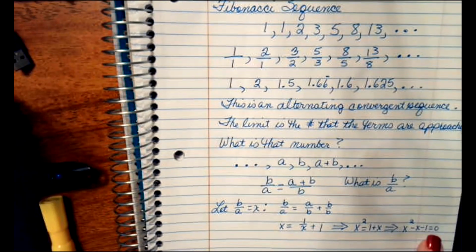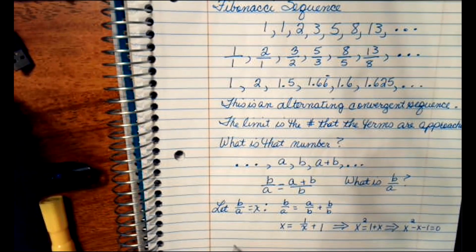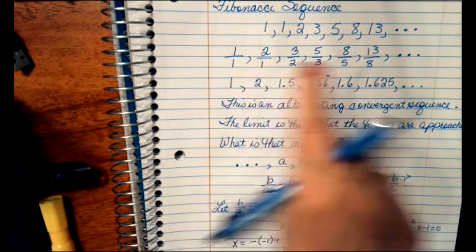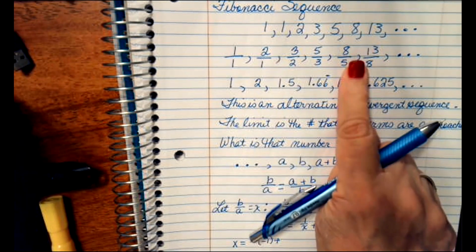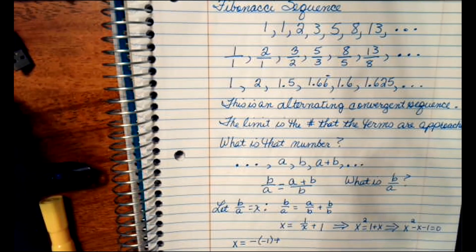And when I solve this equation using the quadratic formula, I'm going to get X equals the opposite of B, so the opposite of -1, plus or minus, but these are all positive numbers, so I'm not going to get anything negative. I only want one solution. So I'm just going to take the positive square root of B squared, which is -1 squared, minus 4 times 1 times -1. All of that over 2 times 1.